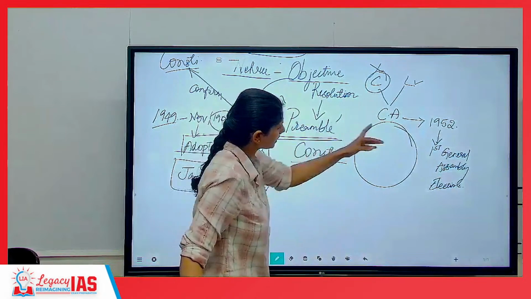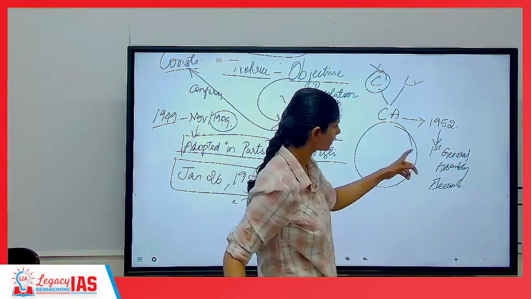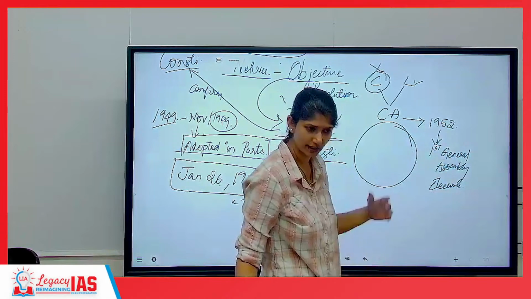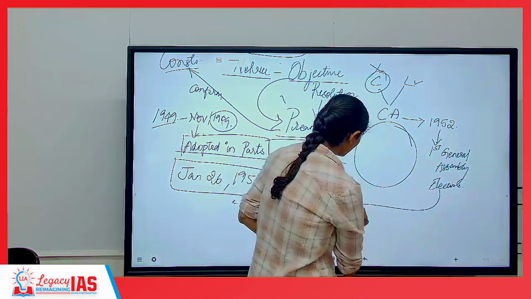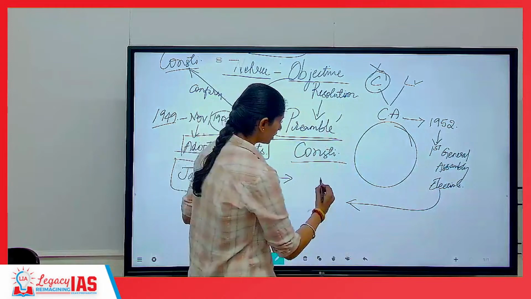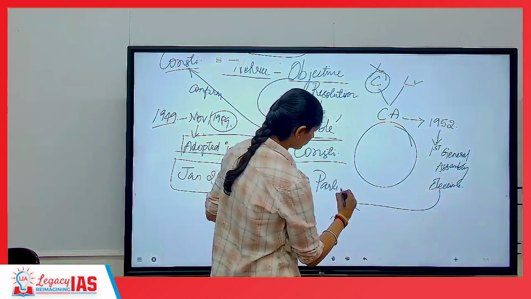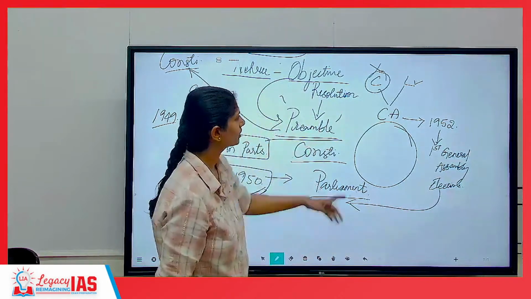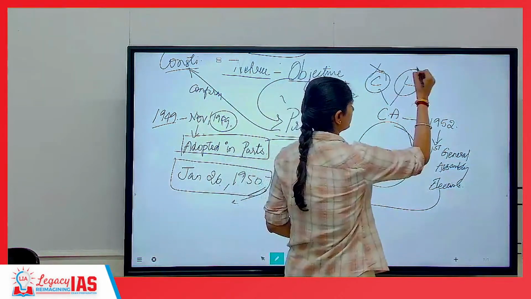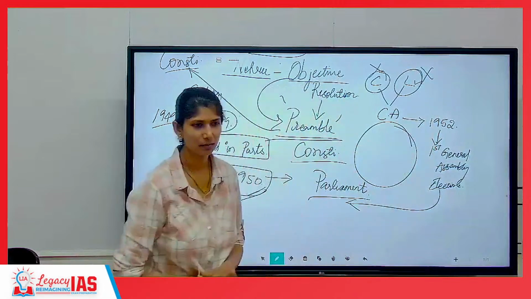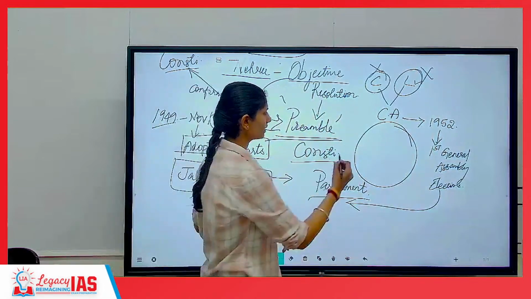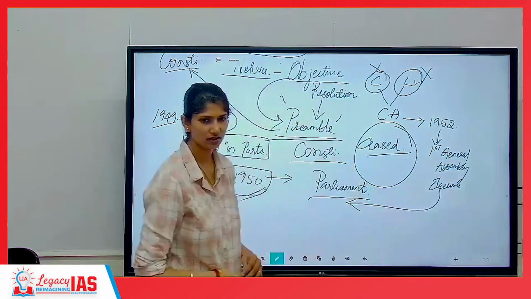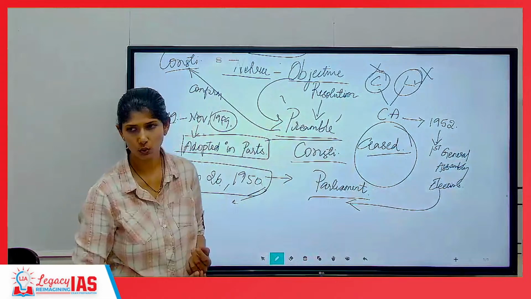It continues like that up until 1952 because it was after this period only that our first General Assembly elections were held. And here, for the first time, the first Parliament came into function. When Parliament came into function, this role also ended. So the Constituent Assembly ceased, meaning ended, to be in existence in 1952.